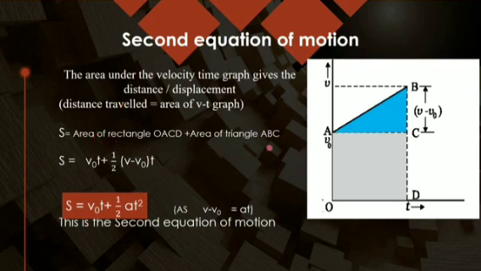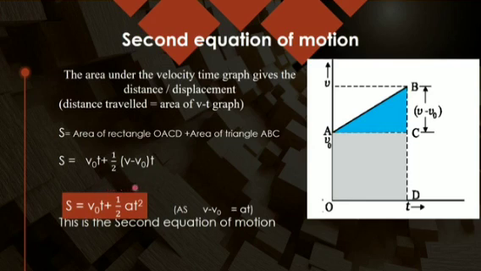So I will take the area of this triangle ABC plus this rectangle ACOD. The rectangle ACDO is v naught into t, length into breadth, and for the triangle it is 1 by 2 b into h. b is AC, which is t, and h is v minus v naught. So v minus v naught into t.